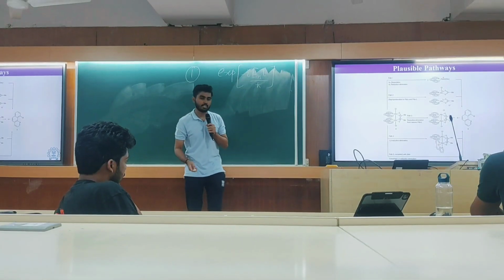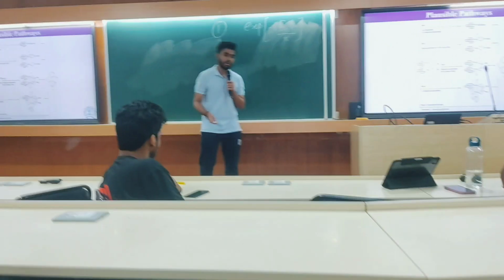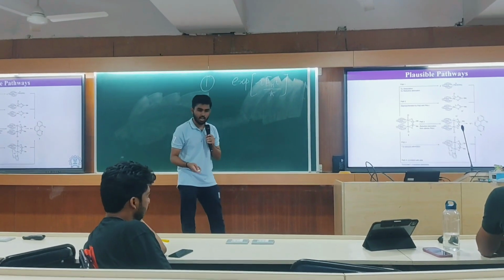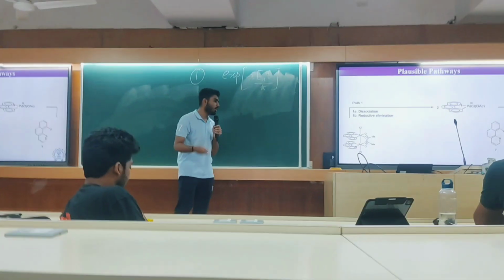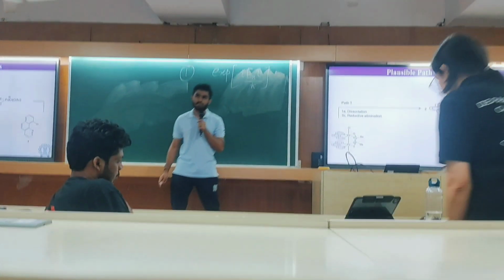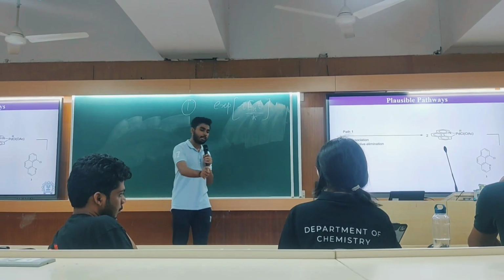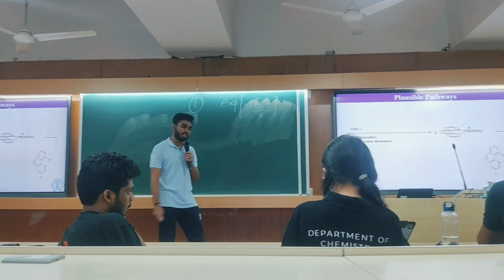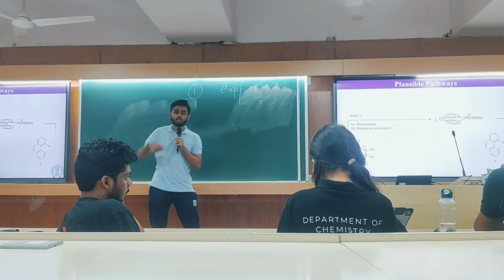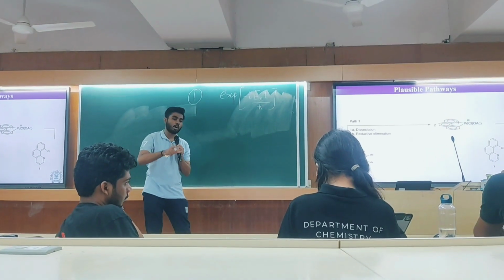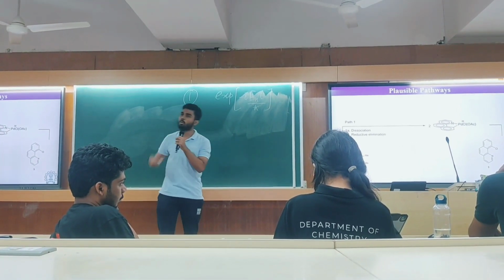Now I am going to discuss the first possible mechanism, where the first step is dissociation and the second step is reductive elimination. Now I have to find out which step is the rate determining step, the slow step. Let's consider the reductive elimination step is the slow rate determining step. But at first, dissociation is happening, so the dimer form of the palladium complex is breaking into two monomeric forms.